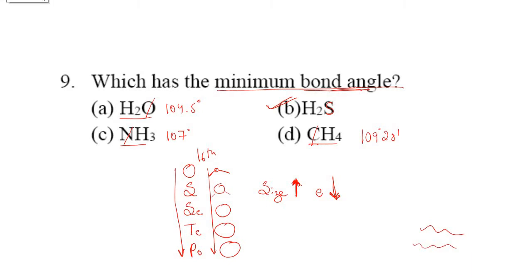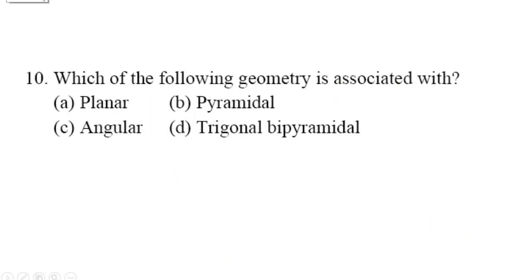So let us move to the next question. In the next question, students, there is one correction here. Which of the following geometry is associated with? After this, there should have been one formula, that is PCl5. Which of the following geometry is associated with PCl5, right?